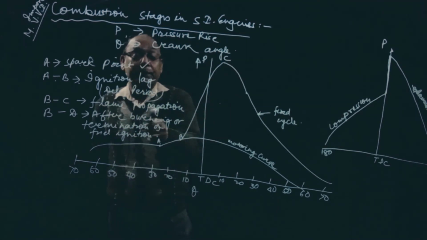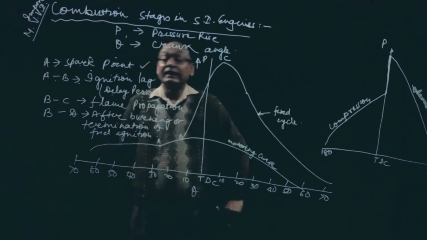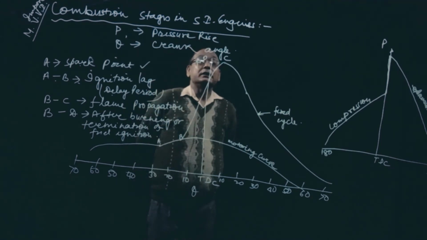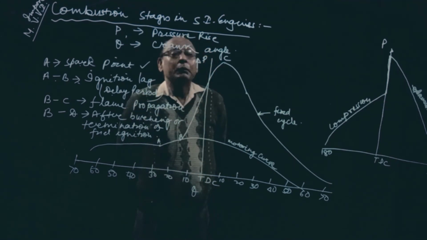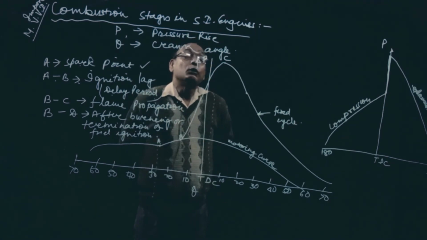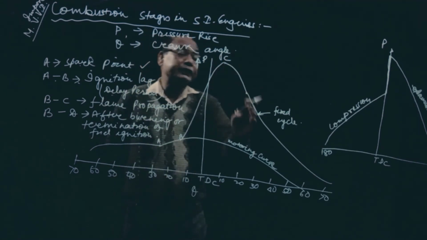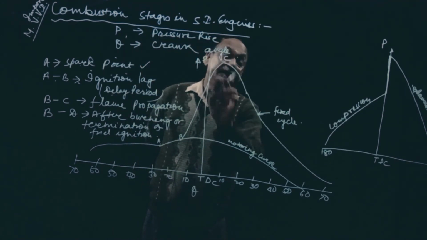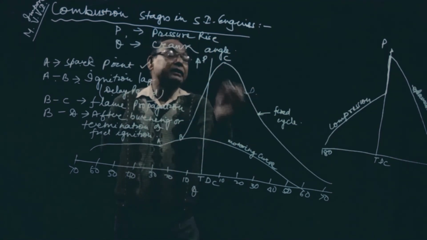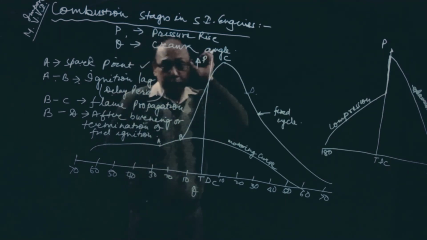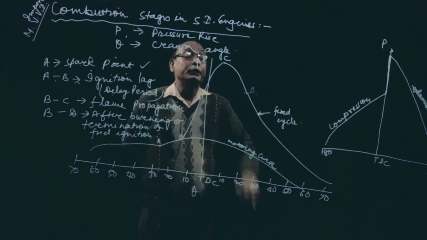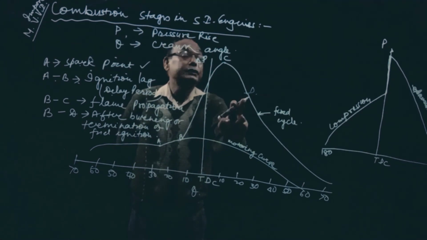So that is called flame propagation from B to C. After attaining high temperature at point C, burning will not stop, but the temperature goes on decreasing inside the cylinder till point D. We can call it after burning. All the fuel burning will not be over at one point, it will take some time. So after burning or termination of fuel ignition, C to D.